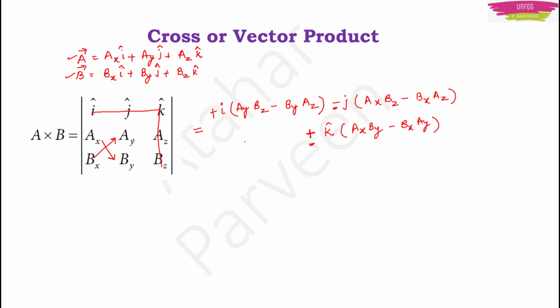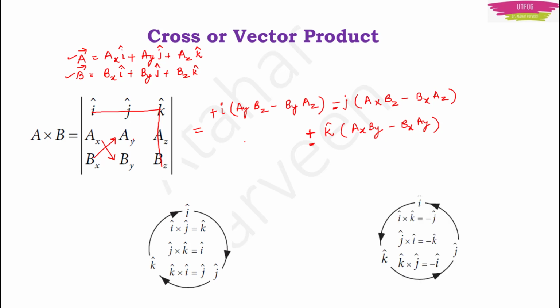Now one more thing is that you need to follow the cyclic order for the cross product of two unit vectors. For them to become positive, you follow the cyclic order, and for them to become negative, you follow the anti-cyclic order. If you follow this order of i, j and k, then i cross j will be k, j cross k will be i, and k cross i will be j. If you follow the anti-cyclic order, then i cross k will become minus j, j cross i will become minus k, k cross j will become minus i.